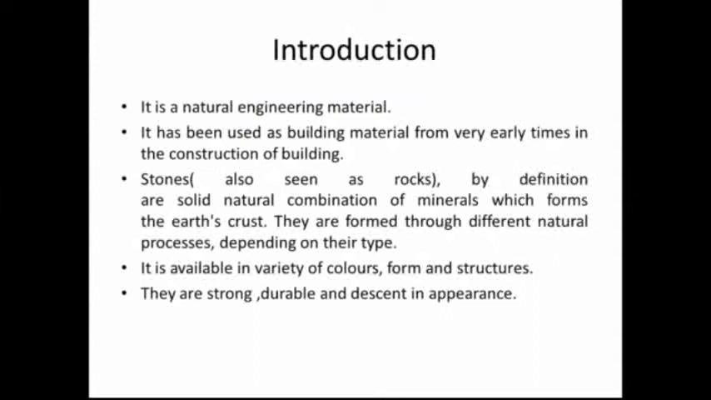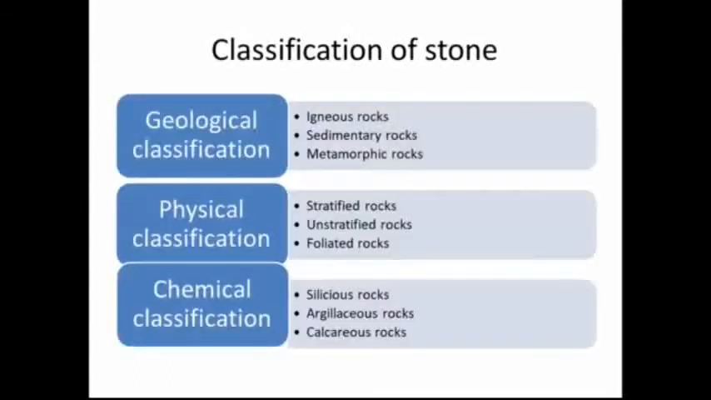The stone, also known as rock, by definition is a solid natural combination of minerals which forms the earth's crust. They are formed through different natural processes depending on the type. It is available in a variety of colors, forms and structures. They are strong, durable and decent in appearance.